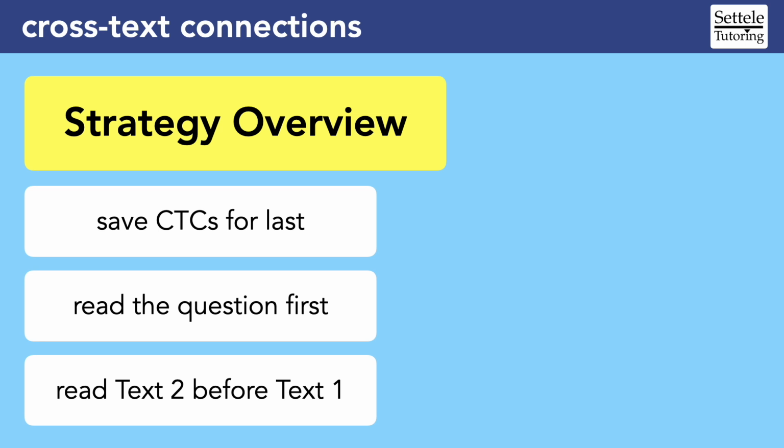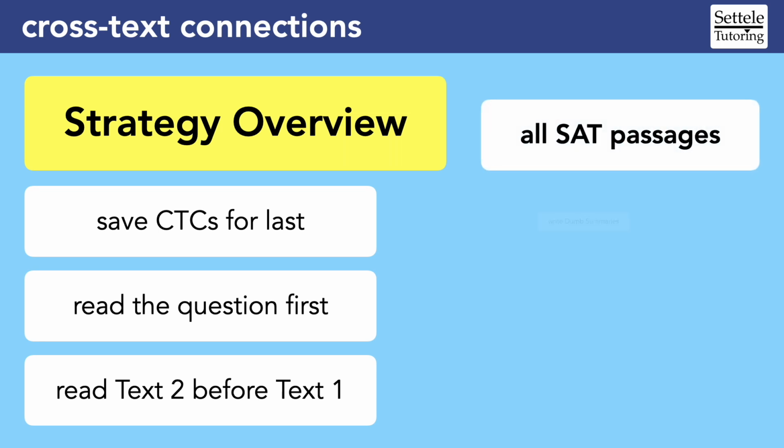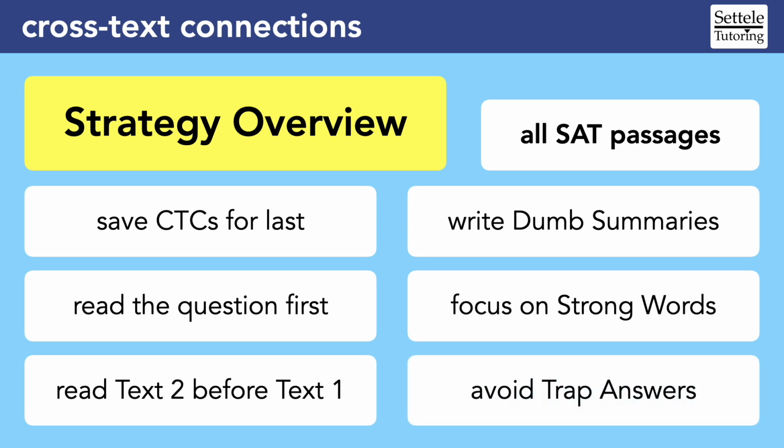But you can never skip the strategies that we should be using for all SAT reading passages. In fact, the most important strategies for the CTC questions are the exact same strategies that we should be using for every single SAT passage question. Write dumb summaries that capture the main idea without getting distracted by unnecessary details. Notice when strong words repeat an idea, because those are details that probably matter. And make sure you know how to avoid the most common types of trap answers. The SAT follows relatively predictable patterns in wrong answer choices, and you can train yourself to spot them quickly to save time and points.